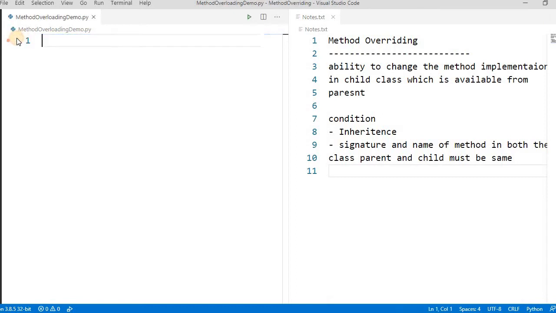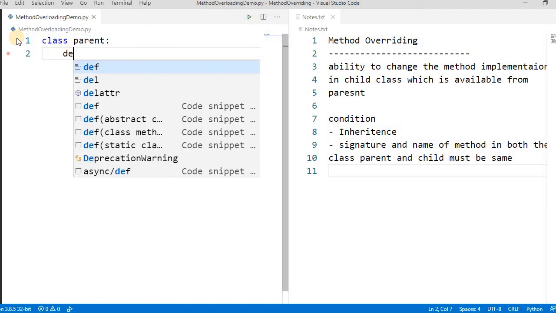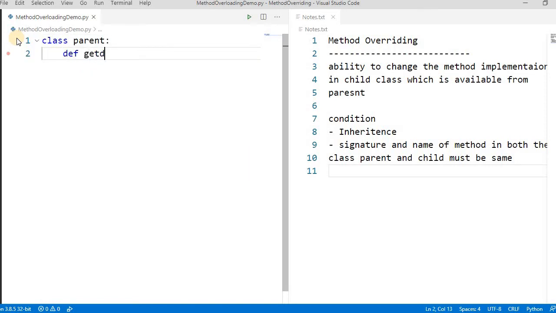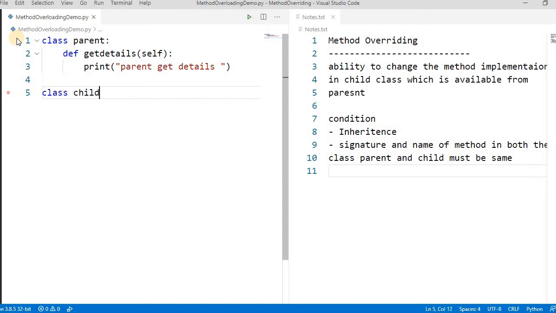Let's take the simple example first. Let's create one class, a parent class. It has one method, get details. We have to pass self by default. Let's print here, the parent get details. Simple. And now let's create another class, child, which is inheriting from parent.